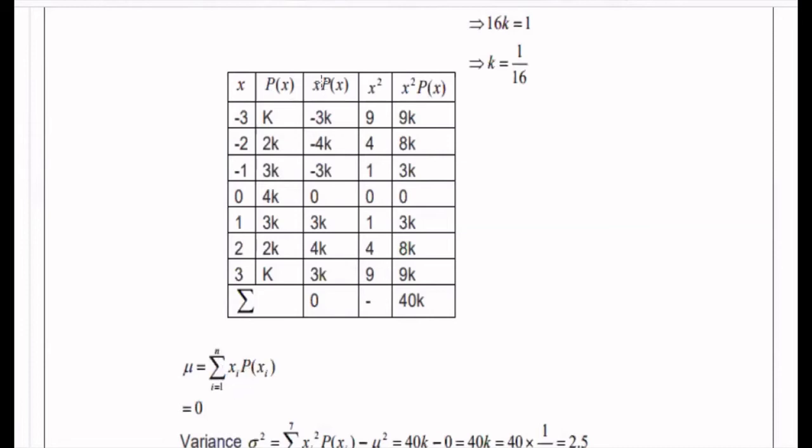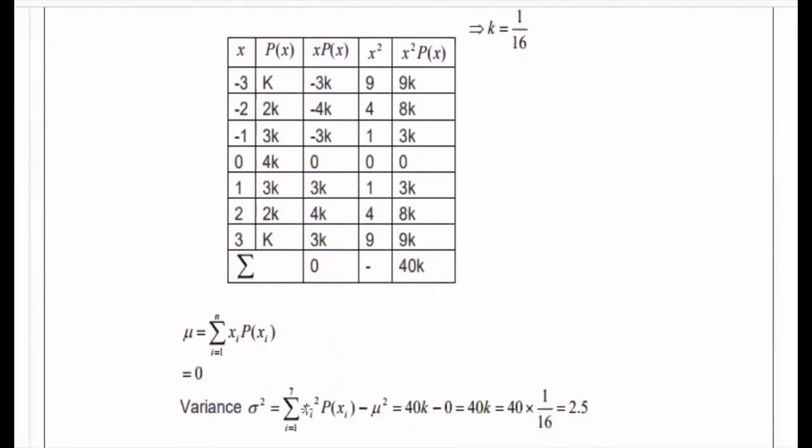So multiply the x into p of x. And to find out the variance, we have a formula: summation of x square into p of xi. So we need to consider one more column, the x square column. Later, the x square into p of x column should be created. So we need to write all the x values, p of x values, and multiply the x into p of x.